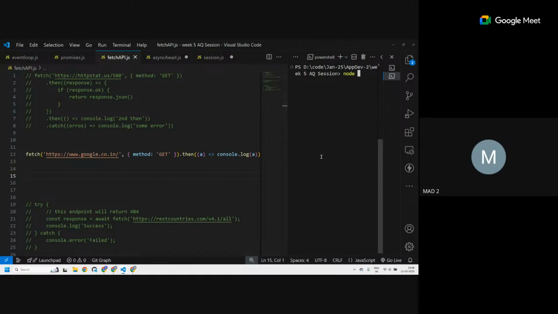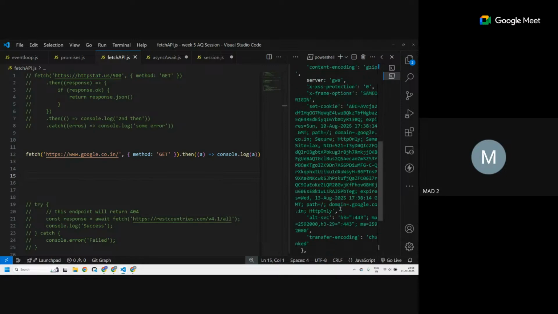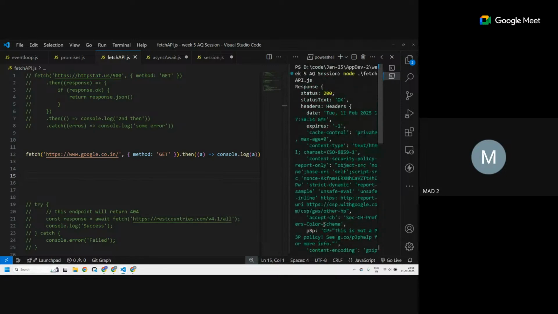So now node, what is the name? Fetch API.js. See, it took a bunch of time and it spit out a lot of different things. Since I'm going to a page, it spits out a lot. So you can see the name is Response. Whenever you see an object with a capital first letter, you can say it's a class. So this is called a Response class, and this particular object is called a response object, and that has a bunch of things in it.